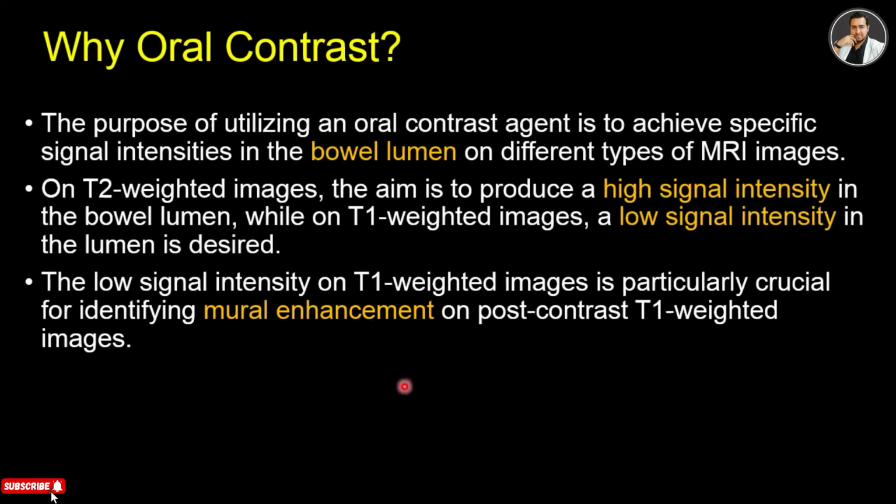So this is very important to diagnose intestinal wall pathologies like Crohn's disease and any polyp and tumor. Hope you understand, mural enhancement is the enhancement of the bowel wall, and in the background we can see the water as dark, but the bowel wall will be bright because of the contrast.